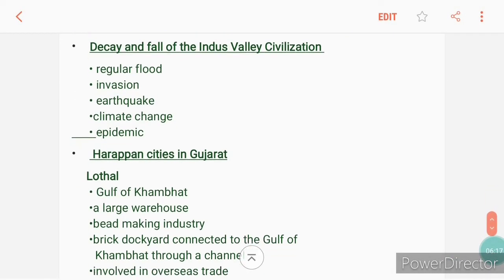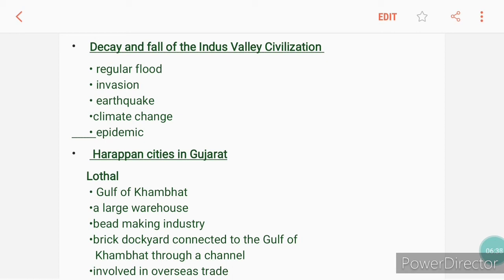Now, decay and fall of the Indus Valley Civilization. The Indus Valley Civilization lasted about 1,000 years and it disappeared by about 1500 BC. But the exact cause of the downfall of this great civilization is not known.